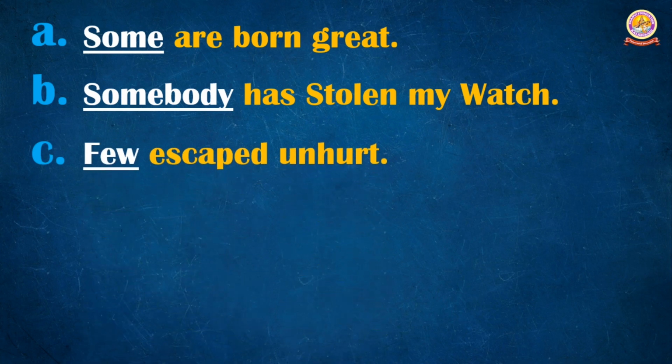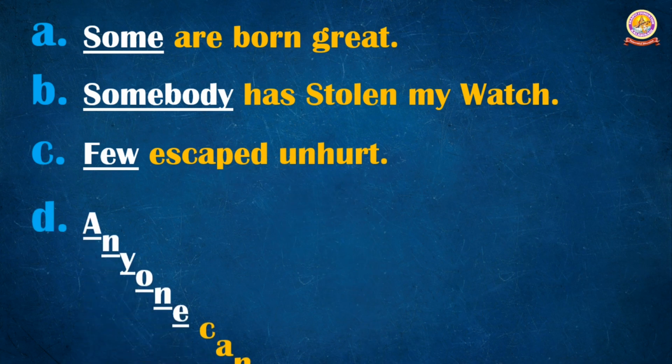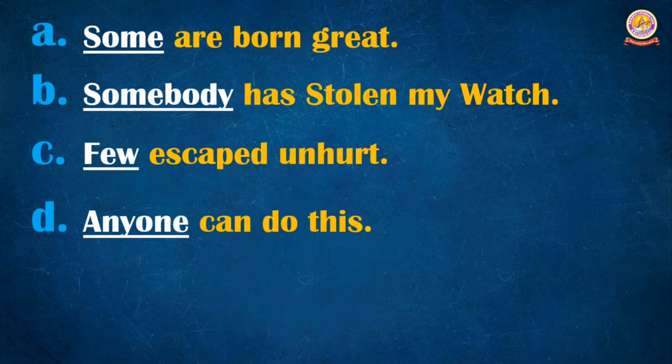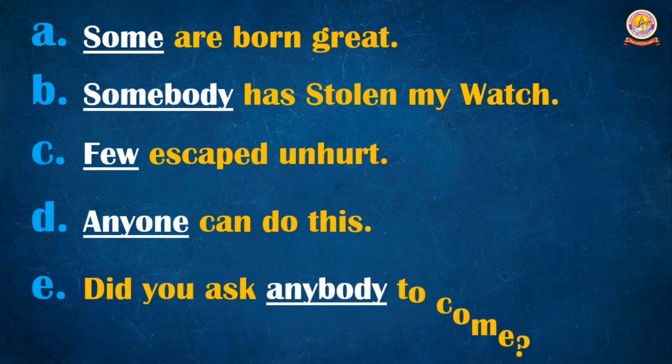Again here few. Anyone can do this. Here anyone is indefinite. Did you ask anybody to come? Here anybody. So if you observe these words, some, somebody, few, anyone, anybody, they look not particular, so these are considered as indefinite pronouns.